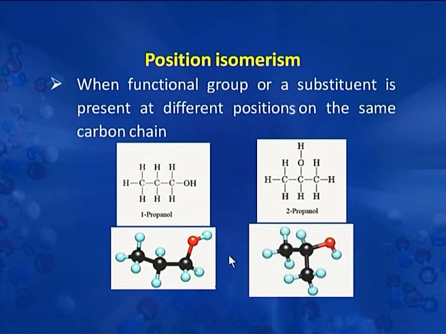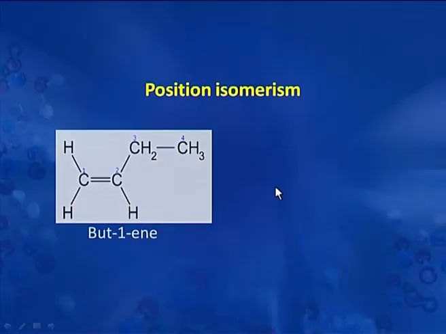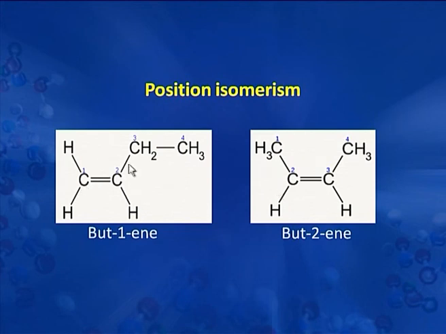So position isomers can be when the functional group is present at a different position of the same chain, or any other substituent might be present at a different position in the chain. There is another example. This compound is a 4 carbon molecule with 1 double bond. So this is basically butene, and since the double bond is present between carbon number 1 and 2, it is called but-1-ene. Another isomer is when the double bond is present between carbon number 2 and 3. This compound is called but-2-ene. So where do they differ, these two compounds?